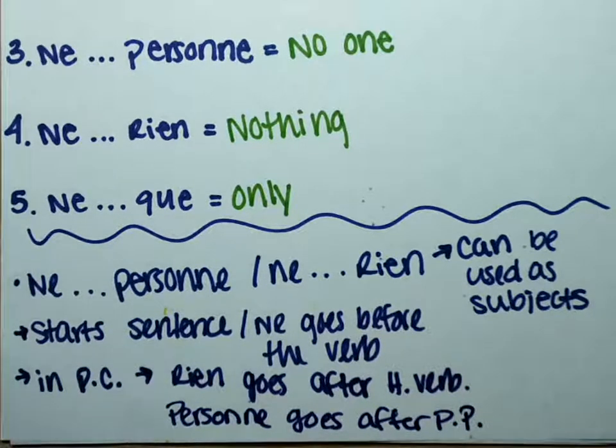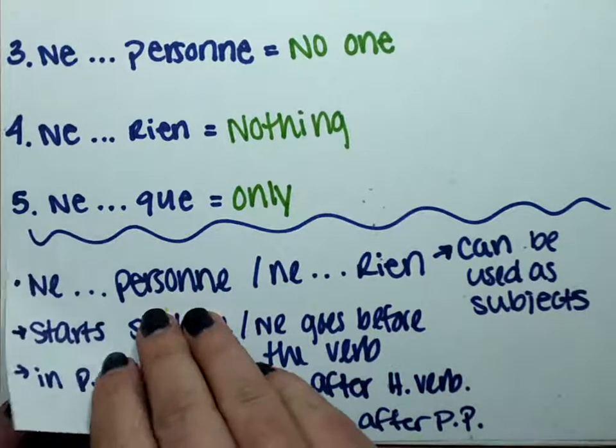So quick recap, ne personne and ne rien can be used as subjects. They start our sentence, so it would be personne and then the rest of your sentence, or rien and then the rest of your sentence. In the passé composé, rien is going to go after your helping verb, and personne is going to go after your past participle. So let's do a little example of those just real quick. I'm going to take away my paper and show a new one. So real quick, when we are using these in the passé composé, let's do an example with rien and personne.